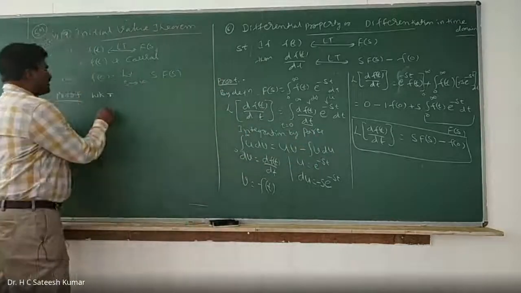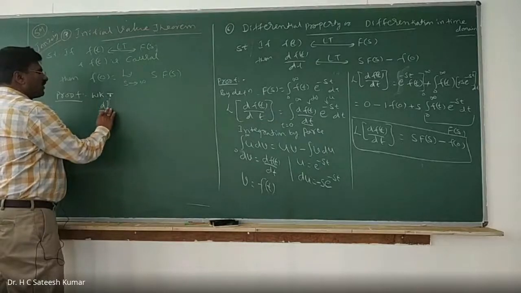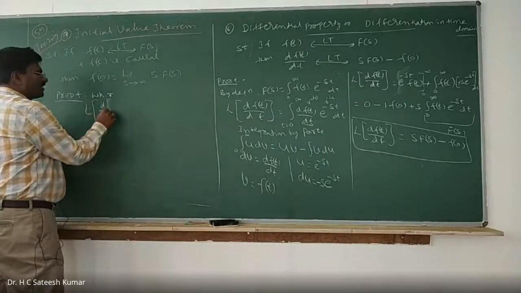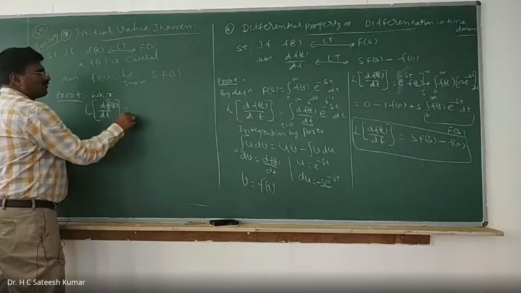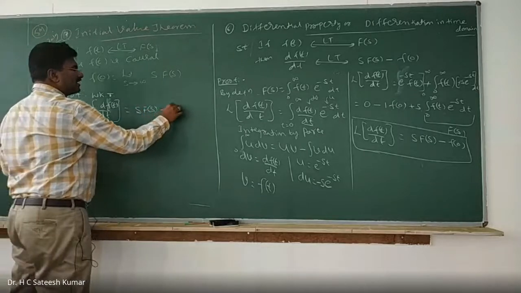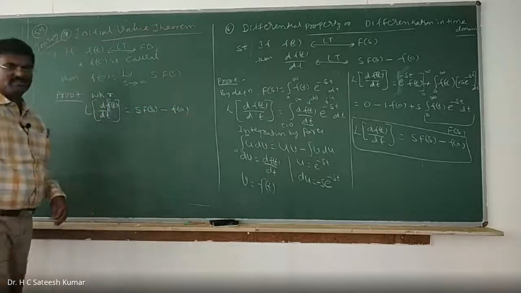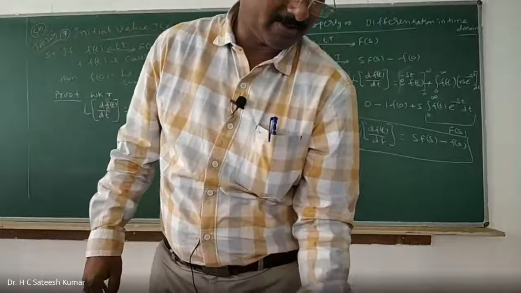We know that the Laplace transformation of df of t divided by dt is equal to s into F of s minus f of 0. Right? One minute.